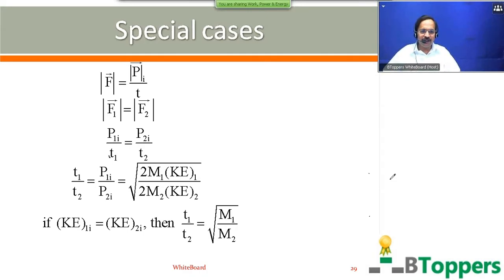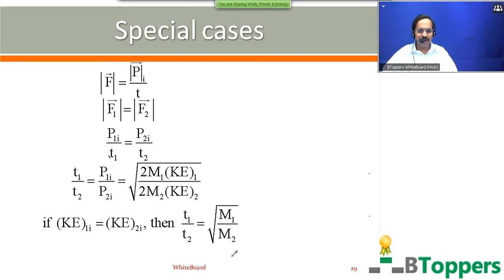So if the initial kinetic energy of the first body is the same as the initial kinetic energy of the second body, then T1 by T2 equals root of m1 by m2. That means the ratio of the times taken to bring the two bodies to rest will be equal to the square root of the ratio of their masses.